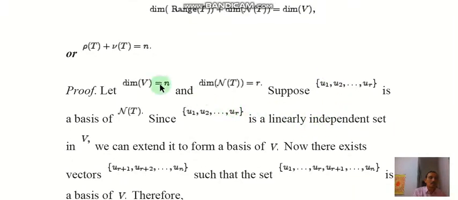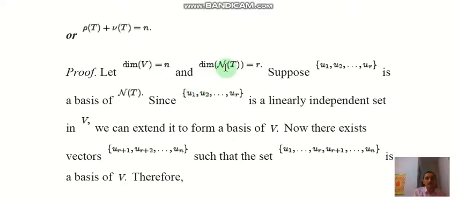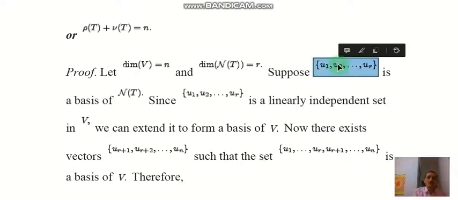Now we will see the proof of this rank and nullity theorem. Let the dimension of V equal n and the dimension of the null space of T equal r, and suppose that u1, u2, u3, ..., ur is a basis of the null space.